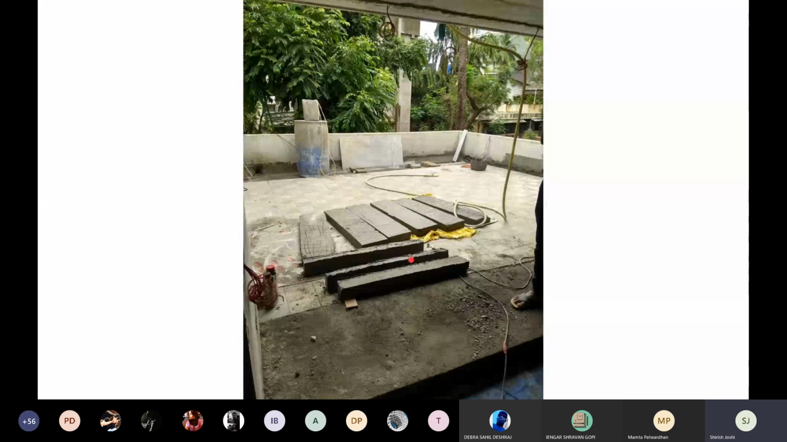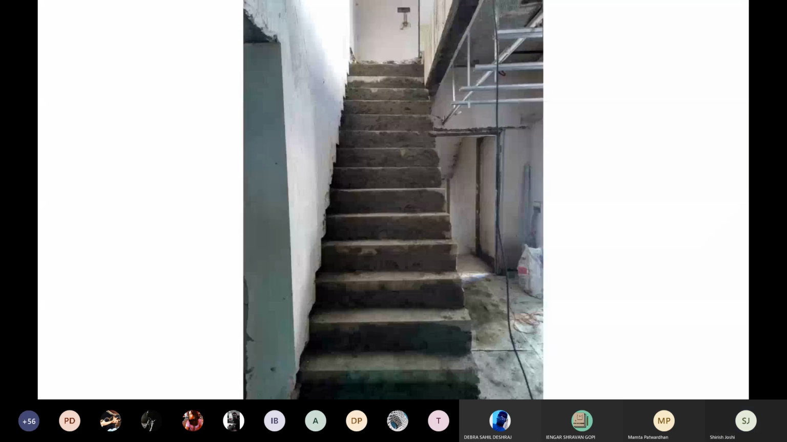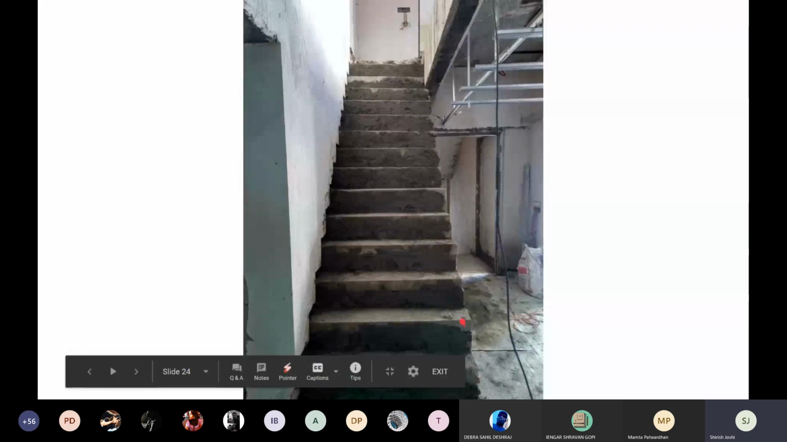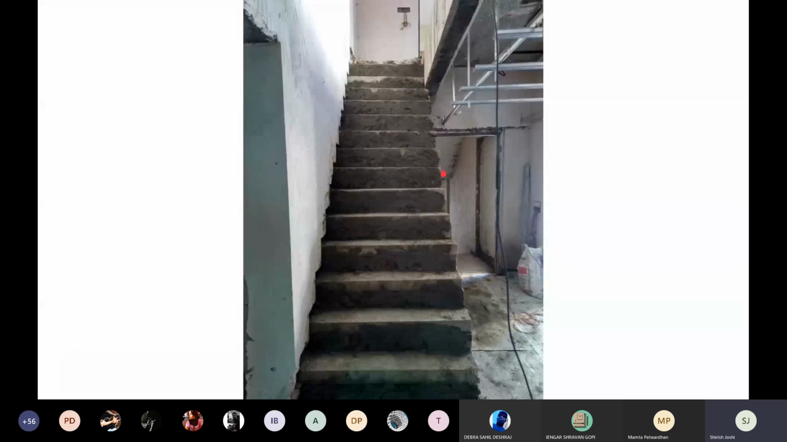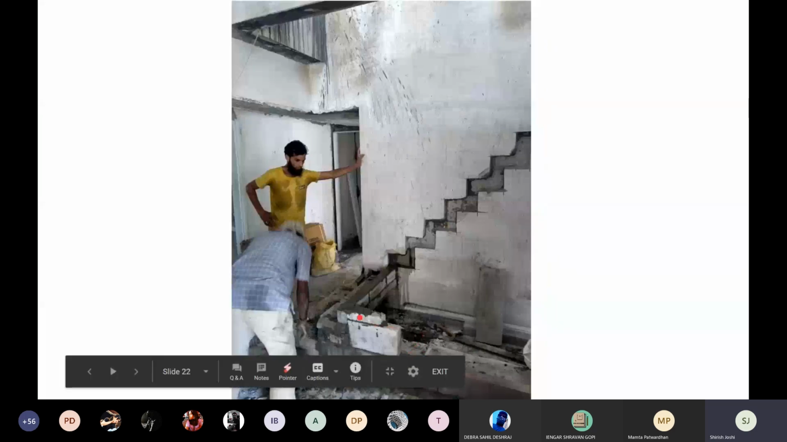Okay, so this is how the basic staircase then climbs up. As you start going up, the wall is constructed simultaneously on this side. If you go back to the earlier image, see the wall is not here. As you are building this, the wall is also being constructed on this side.